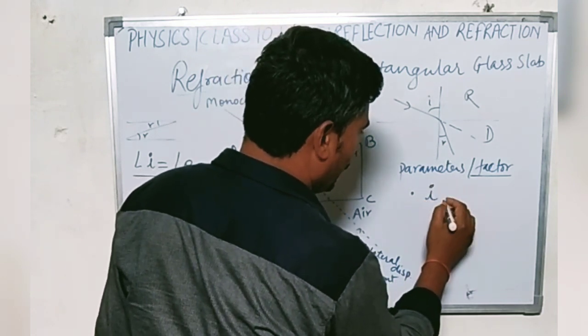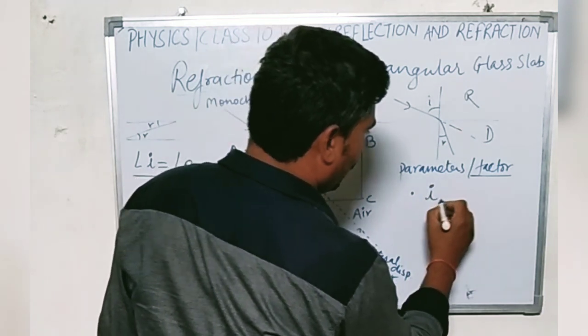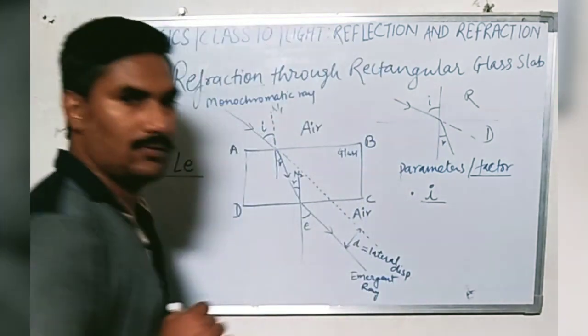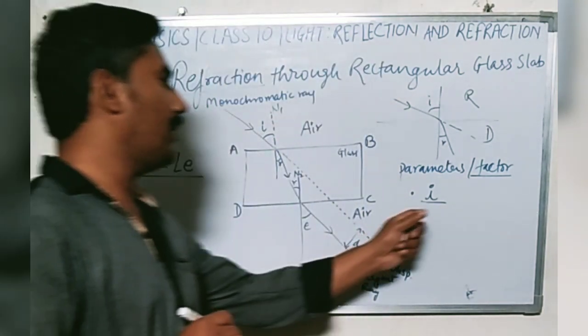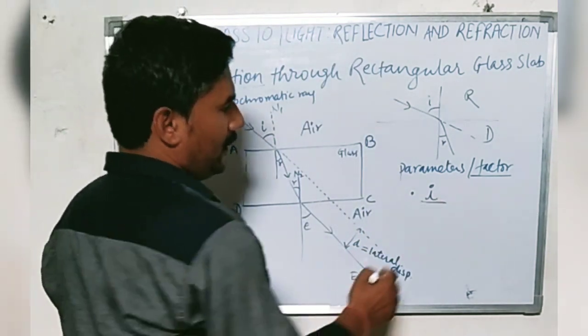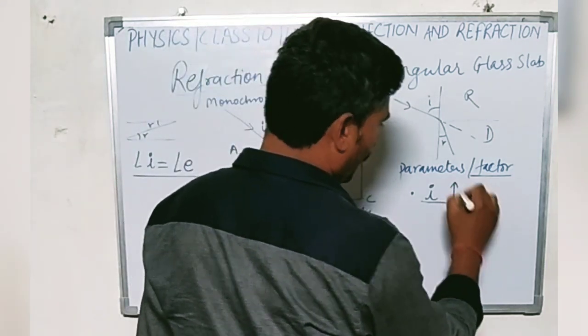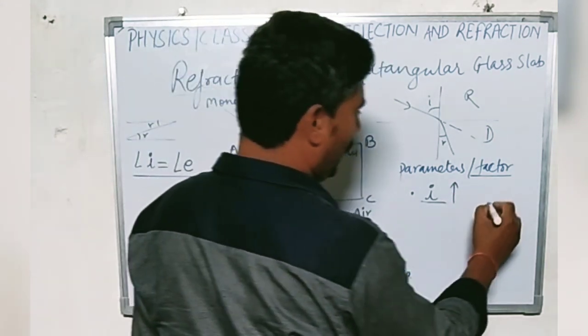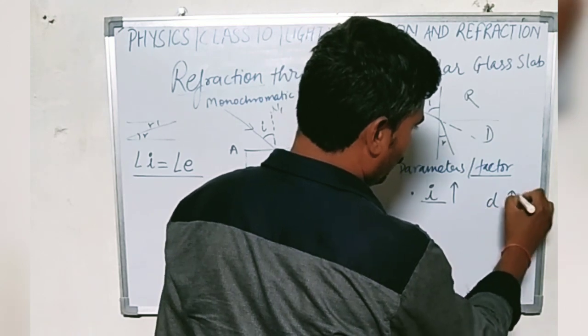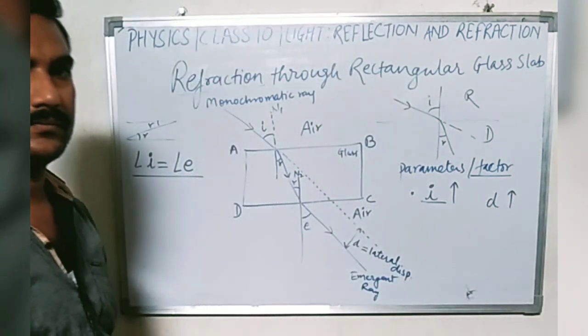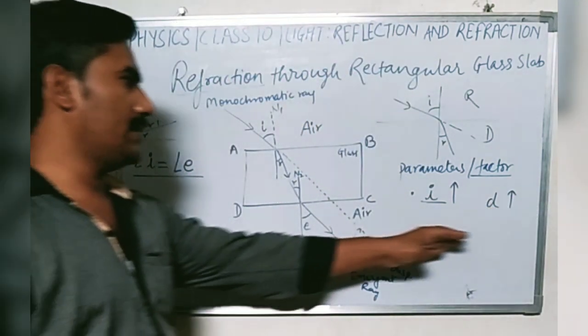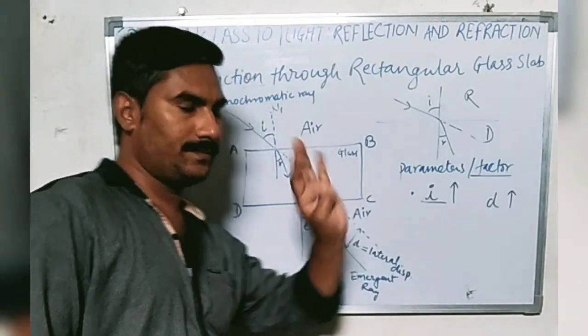If the angle of incidence is increased, then lateral displacement will also be increased.